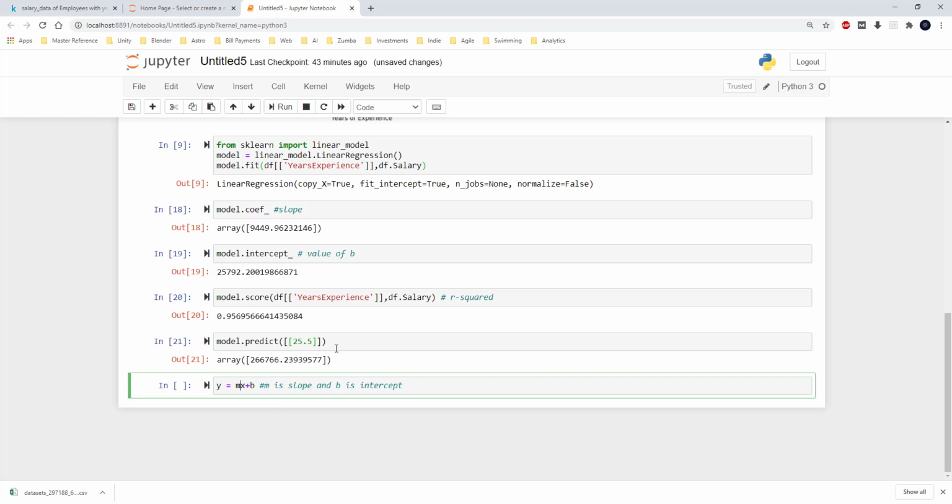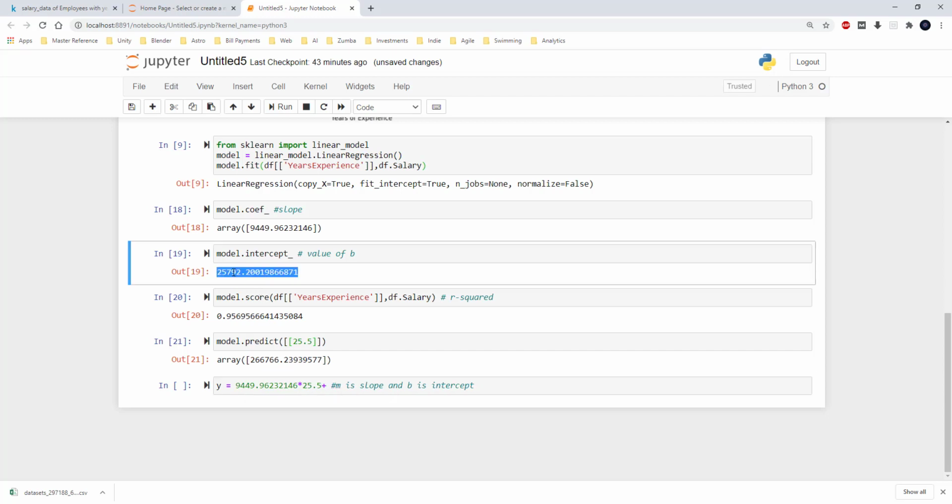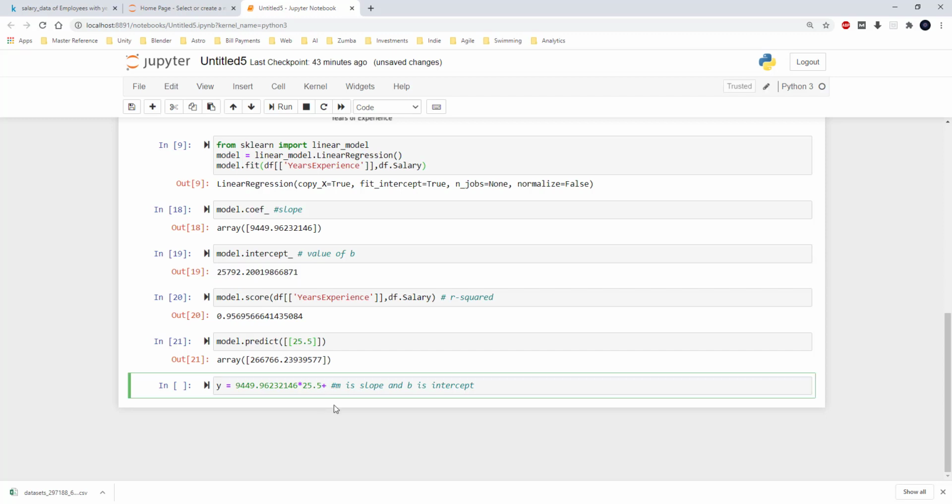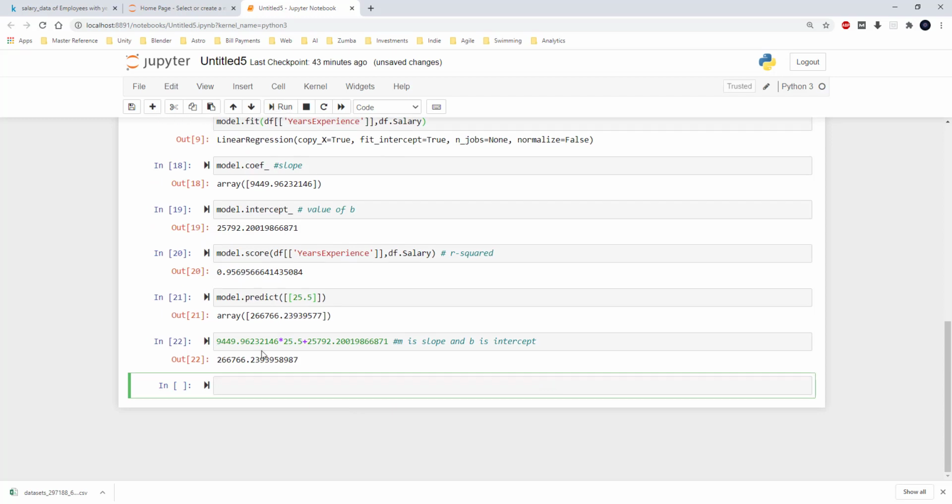I am going to substitute the value of m, which is the slope, and the value of x, which is going to be 25.5, and then the value of b, which is the intercept. And when I run this, you can see that the value is matching with whatever has come as outcome from the model prediction.